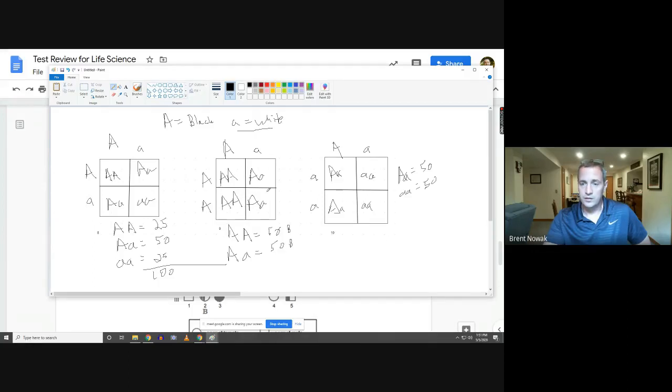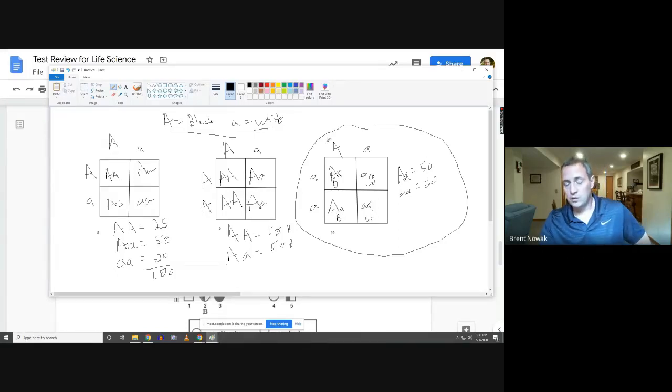I think I went too fast for you. Could this combination produce a black-haired child and a white-haired child? So for example, capital A lowercase a, black is dominant, so this would be black, this would be white, and we're using this key right here. This would be black, and this would be white.